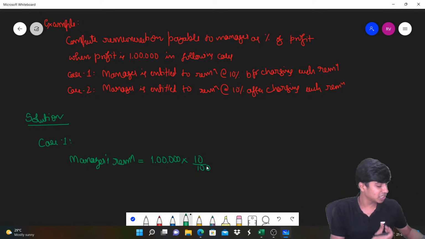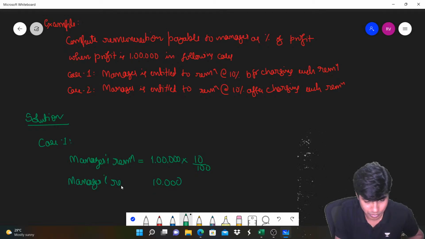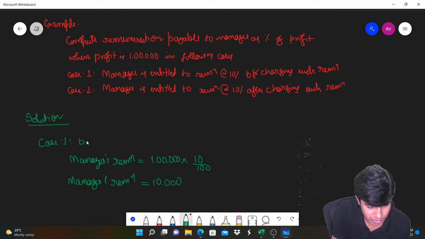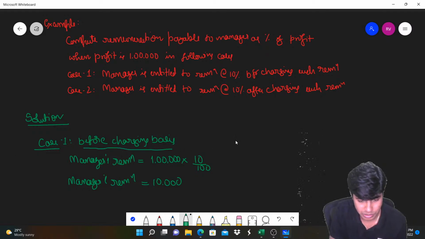So 10,000 rupees is the manager's remuneration. This is the before charging basis.